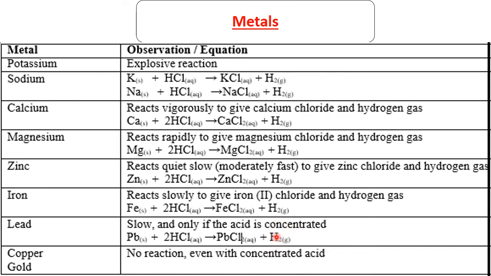So why are we talking about the acid being concentrated? Again, rates of reactions depend on the concentration. The higher the concentration, the higher the rate of reaction. So we expect that once the acid is concentrated, the reaction will be fast. For lead, that's when we see some reaction, but it's slow. Then copper, gold, silver, nothing.